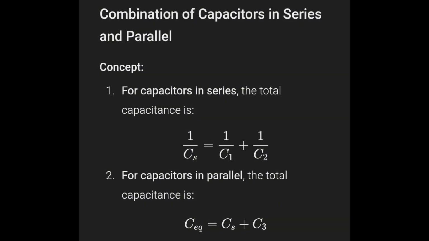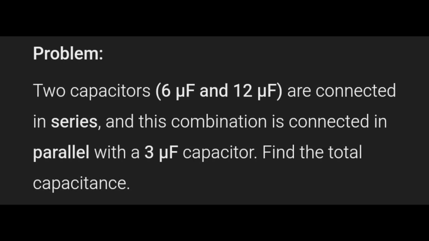And for the combination of capacitors in series and parallel: for capacitors in series, the total capacitance is 1 over Cs equals 1 over C1 plus 1 over C2. For capacitors in parallel, the total capacitance is Ceq equals Cs plus C3. And for example number 1, two capacitors, 6 microfarad and 12 microfarad, are connected in series, and this combination is connected in parallel with a 3 microfarad capacitor.